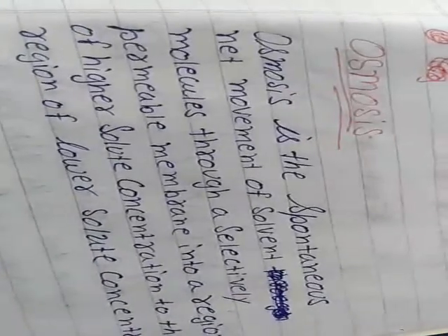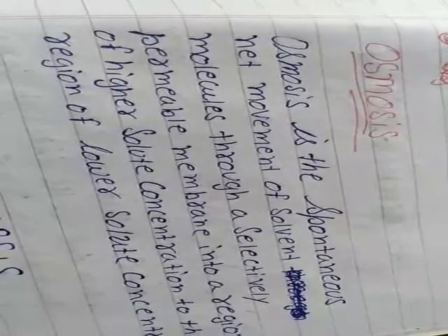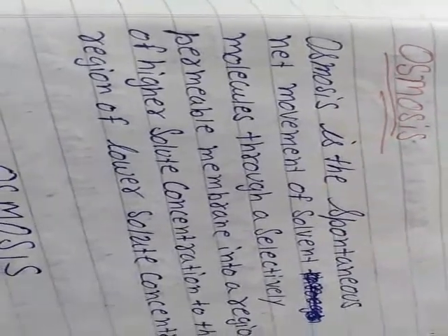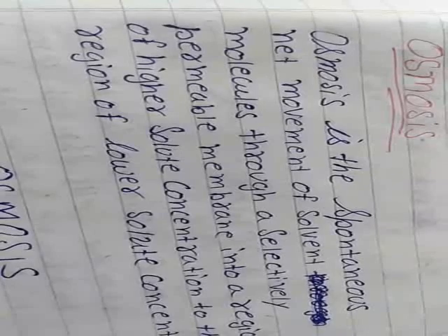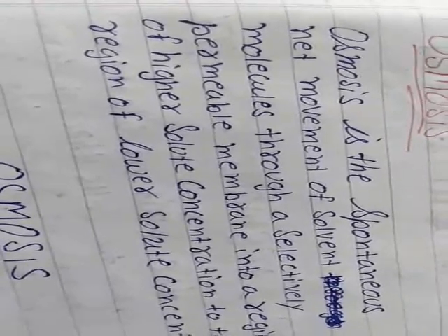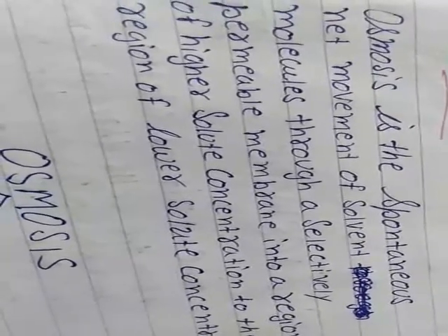In the previous session, we discussed passive transport, and in that we discussed the diffusion process. Now, in this session, we are going to discuss another passive transport, that is osmosis. Osmosis is what? Osmosis is the spontaneous net movement of solvent molecules through a selectively permeable membrane into a region of higher concentration of the solute from the region of lower concentration of the solute.